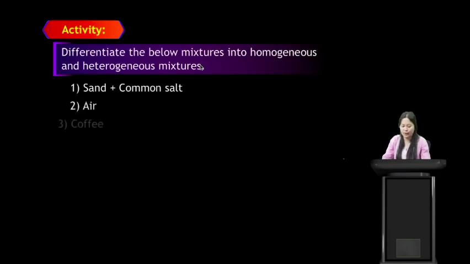Air, we have seen that air is an example of a heterogeneous mixture because there are different particles present in the air which are not in the same composition. Coffee is an example of a homogeneous mixture because its constituents like sugar, milk, coffee are in the same composition throughout. Another example is fruit salad. Is it homogeneous or heterogeneous? Yes students, very good. Fruit salad is a heterogeneous mixture. It consists of different types of fruits which may not be in the same composition.